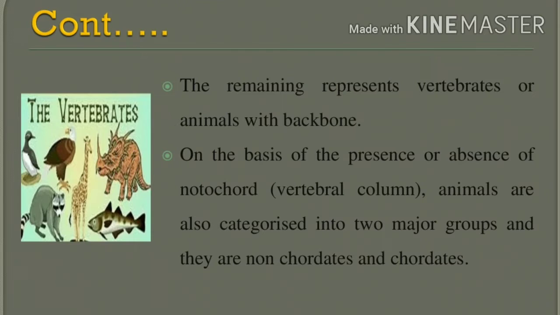After it matures, that structure is called the vertebral column. Can you understand? Based on this, the animals are categorized into two major groups: non-chordates and chordates. Non-chordates are nothing but invertebrates. The chordates are vertebrates. Can you understand?